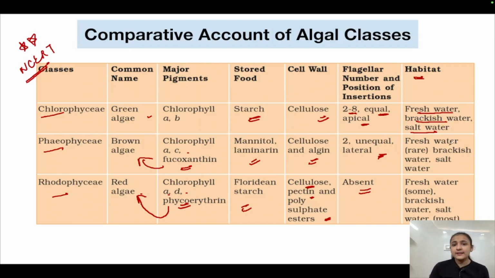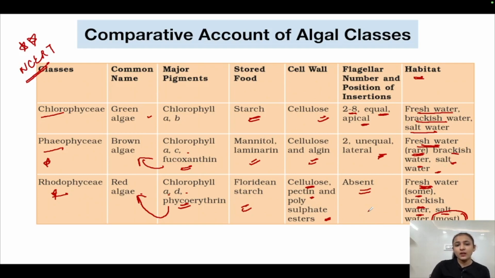Phaeophyceae is rarely seen in fresh water. It is seen in brackish water, and in salt water, that is marine water, it is also seen. Rhodophyceae, some of it is seen in fresh water. It is seen in brackish water also, and mostly in salt water. That is why in brackets it is written as most. So both Phaeophyceae and Rhodophyceae are mostly seen in marine water or salt water.